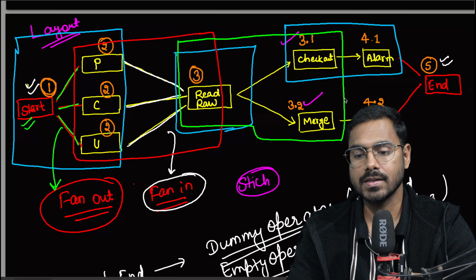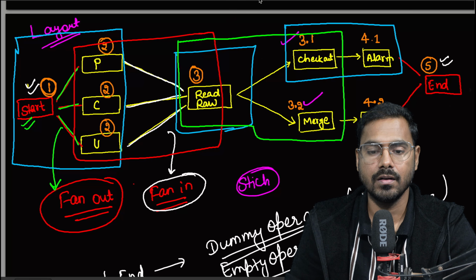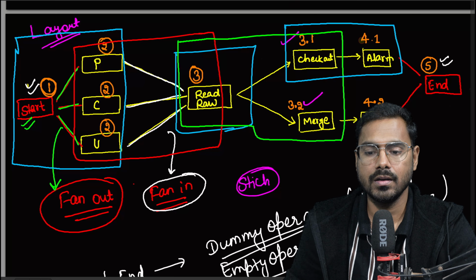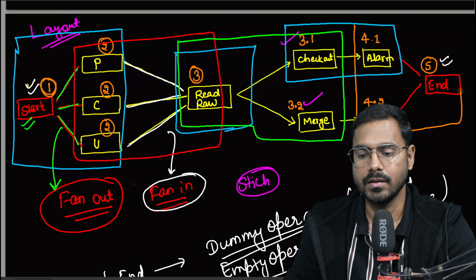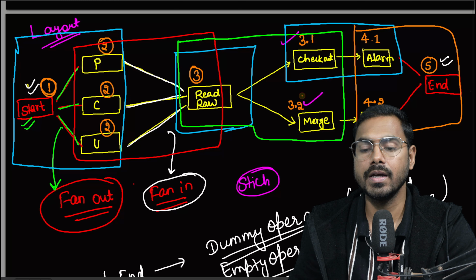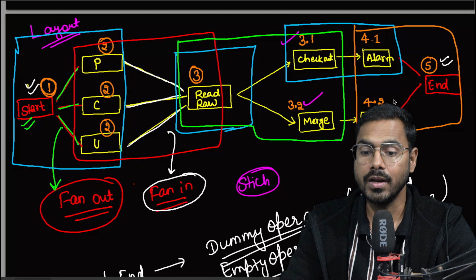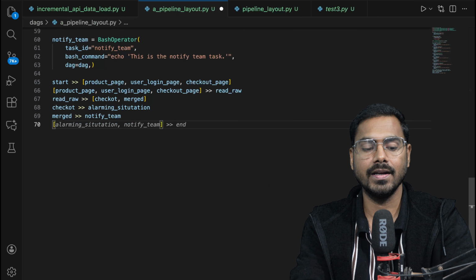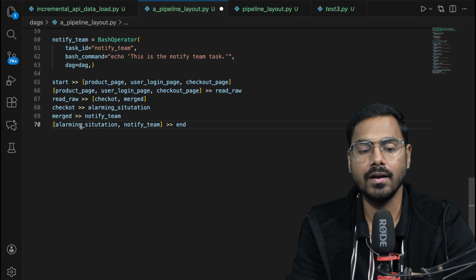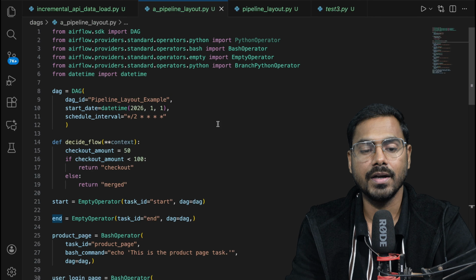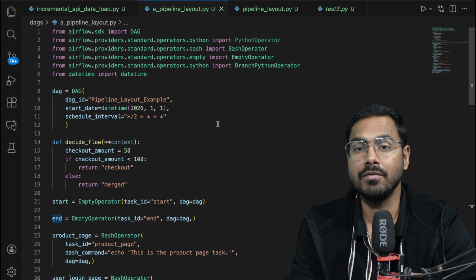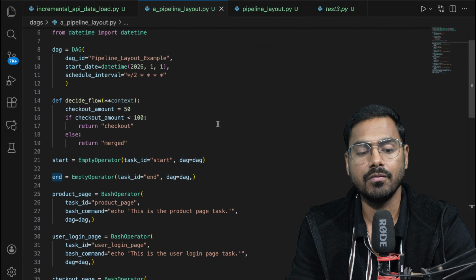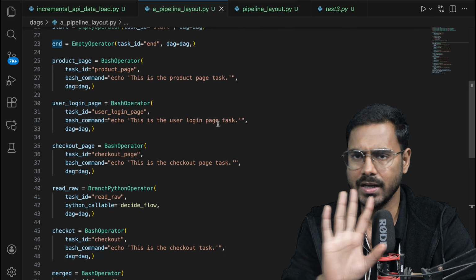And at last, if you see here, this is the flow, that this has to be done. So I'll say alarming situation and notify will merge into end. Again, these two can run in parallel, although this is not running in parallel, but this way: alarming situation or notify, and then this will go to end. This is how we have created the entire DAG, and we have set the dependency, we have everything running, branching, everything is in place.